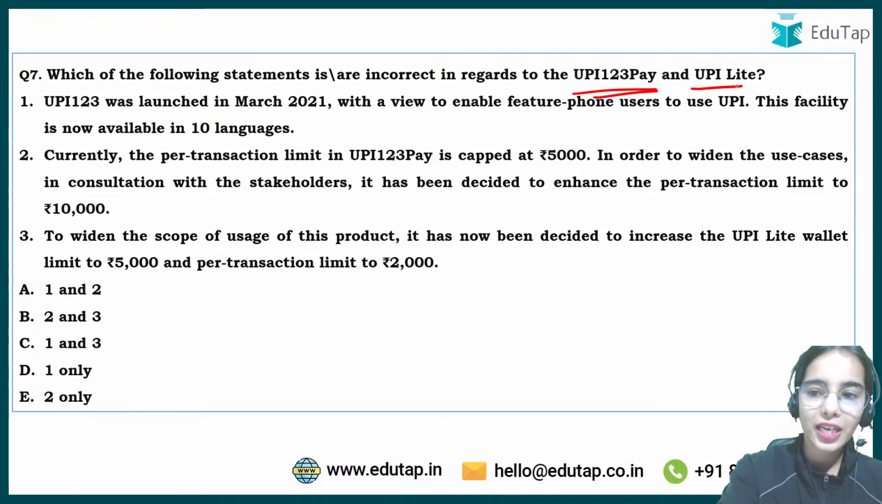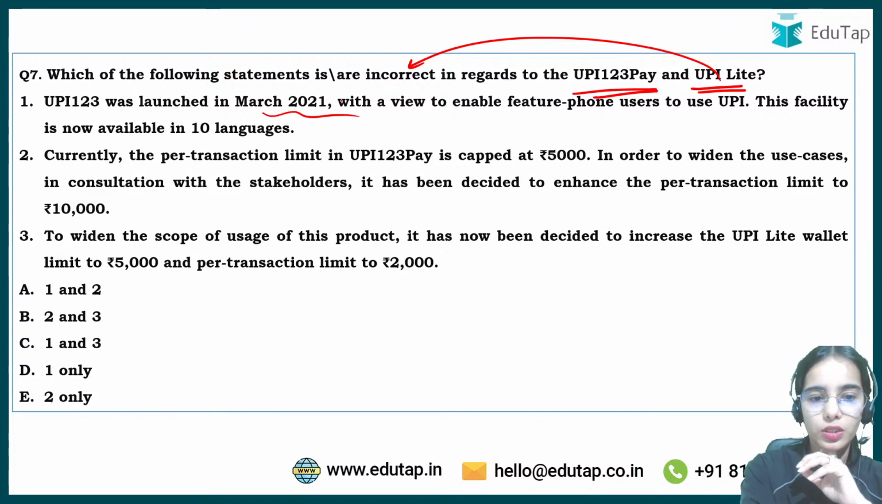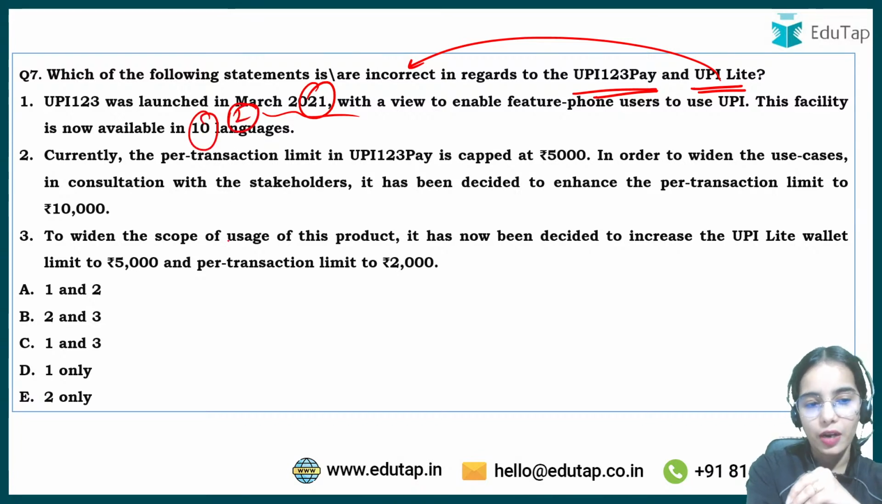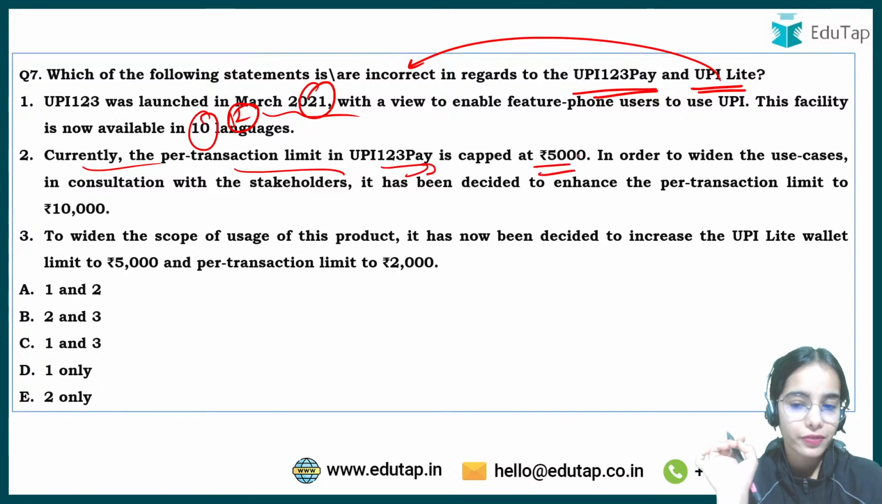Now the next question is about the changes that have been brought in UPI 123 Pay and UPI Lite. Which of the following statements is incorrect in regards to UPI 123 Pay and UPI Lite? UPI 123 was launched in March 2021. So it was not launched in March 2021, and it is available in 12 languages, not 10. Currently the per transaction limit in UPI 123 Pay is capped at 5,000.